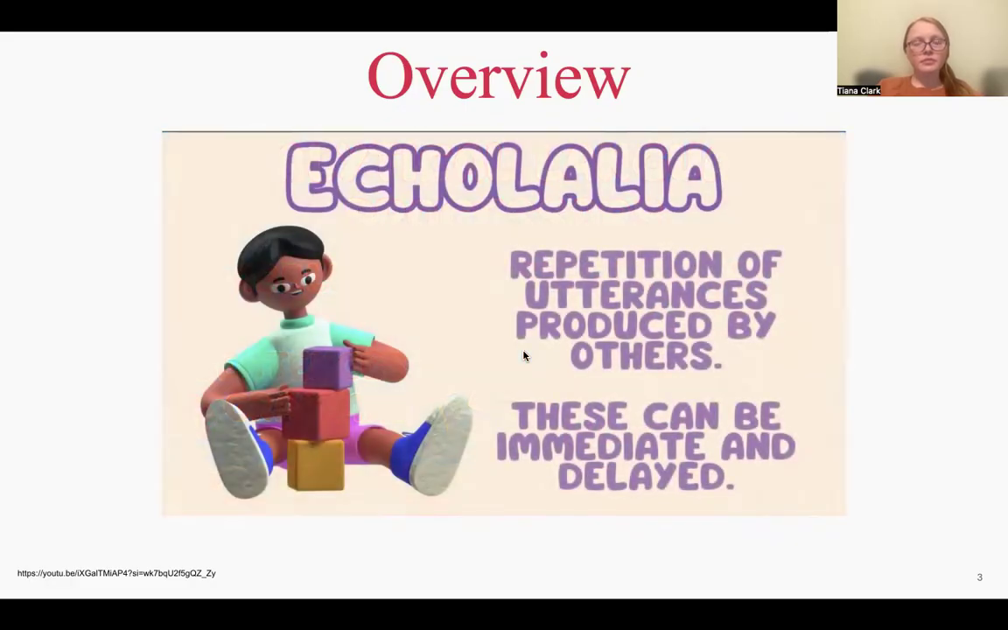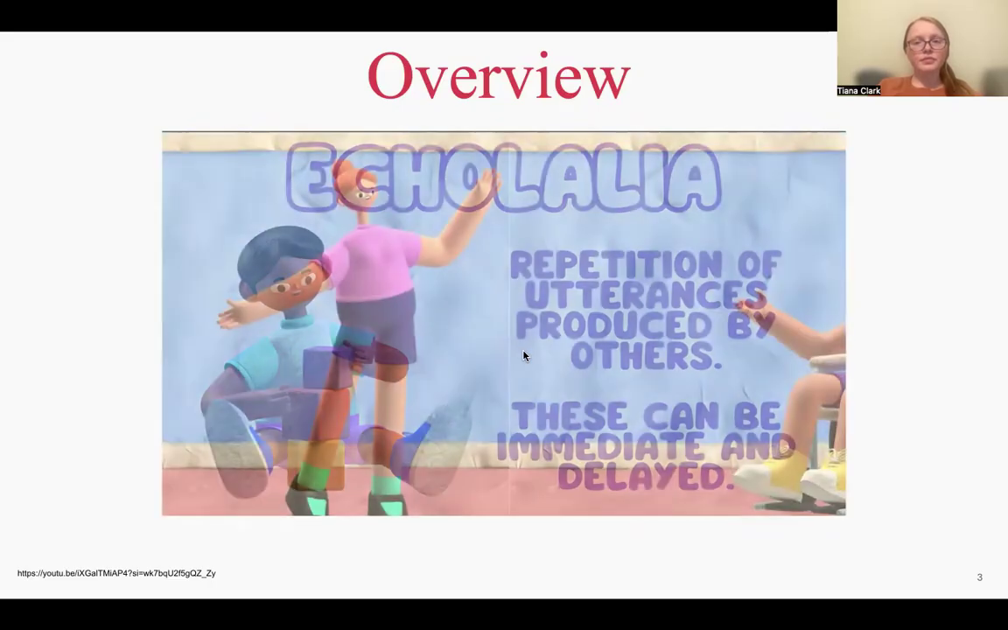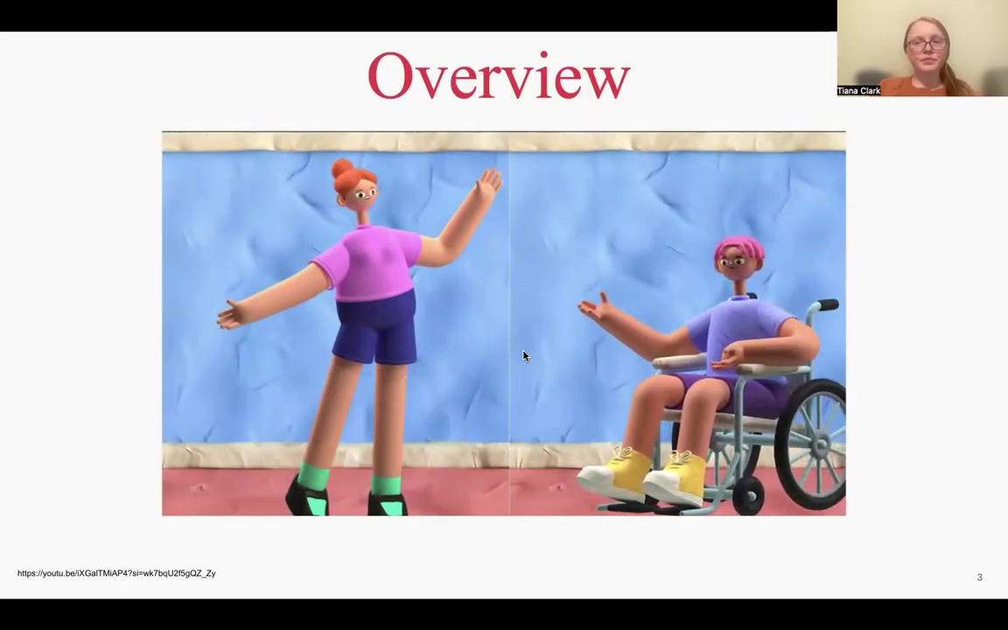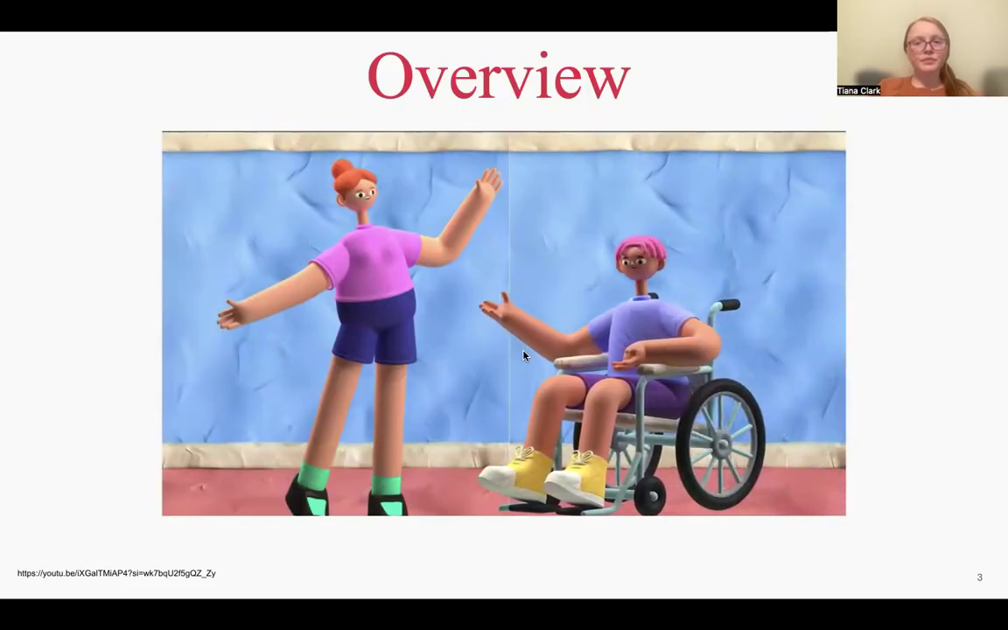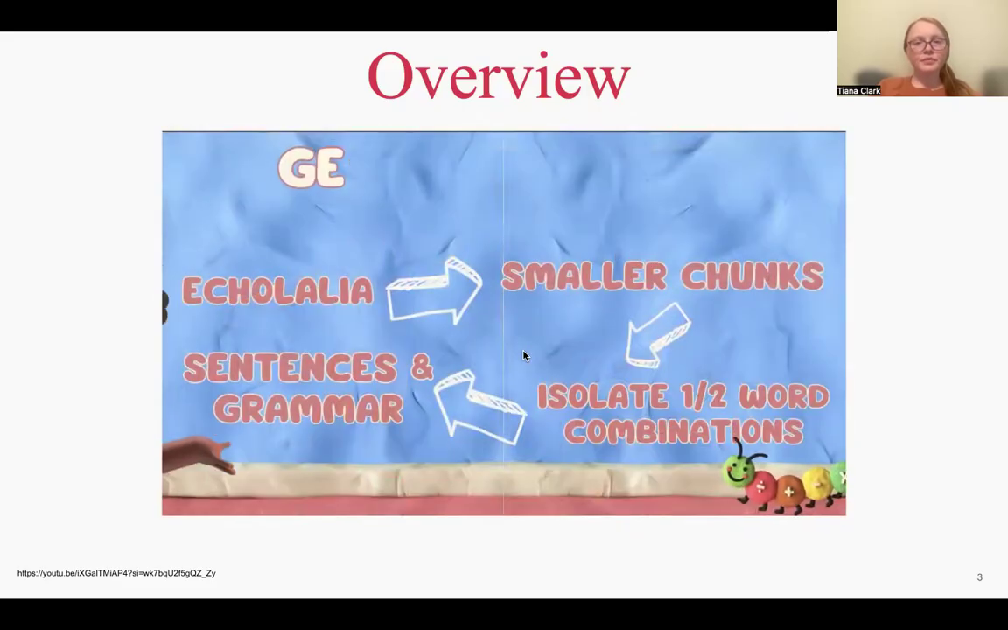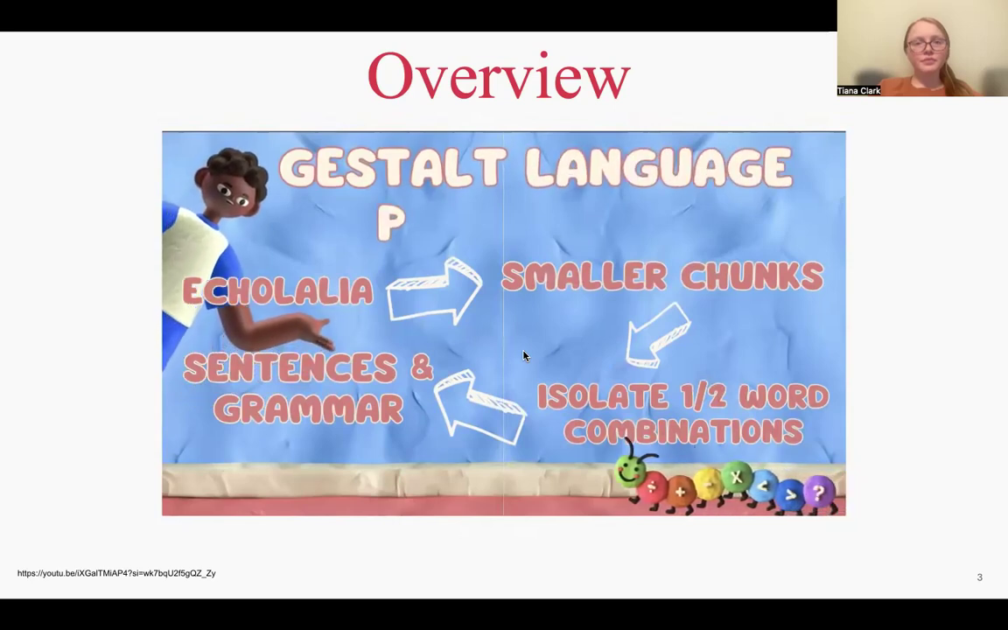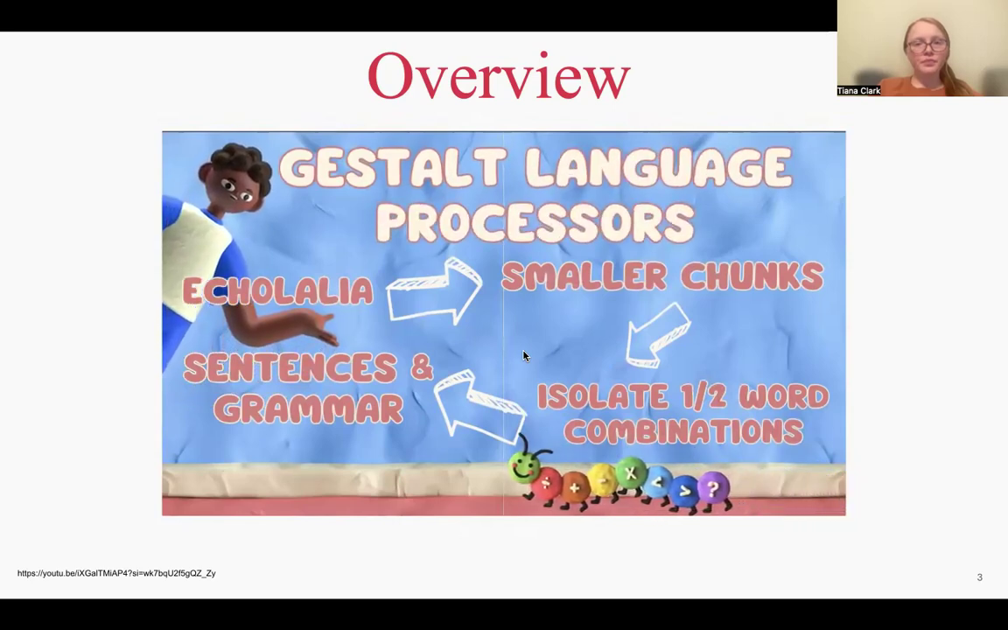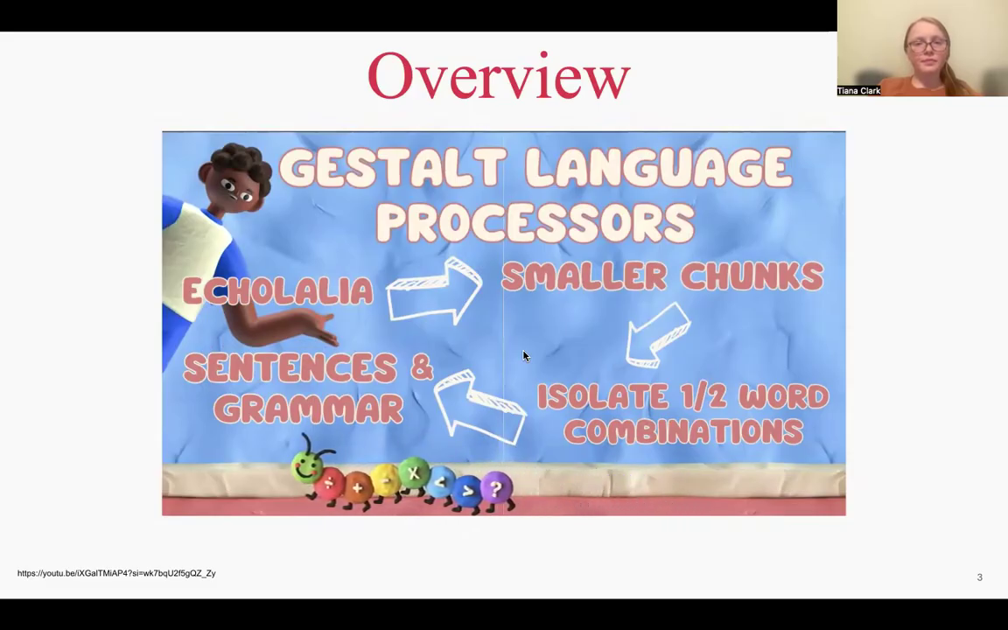Understanding echolalia is key to understanding Gestalt language processing. Echolalia is the repetition of utterances or phrases. These may be phrases or words that the child has heard people say around them or that they've heard from the media. Gestalt language processors often begin by using echolalia or chunks of language. Later, they break these chunks into smaller chunks, and later still into one or two word combinations. Eventually, these are developed into contextually appropriate sentences.